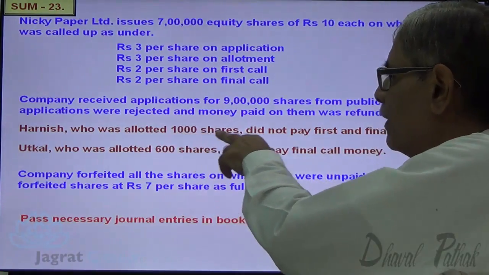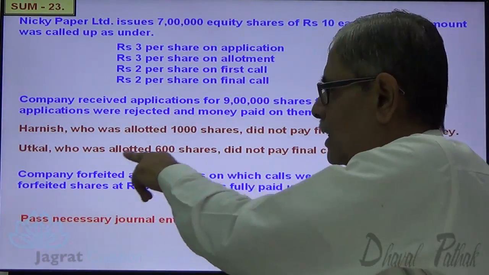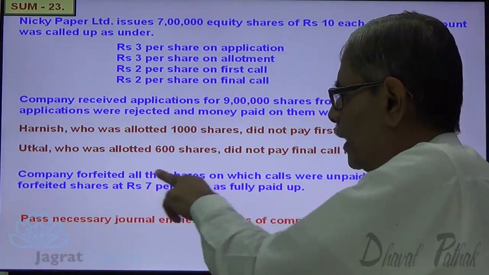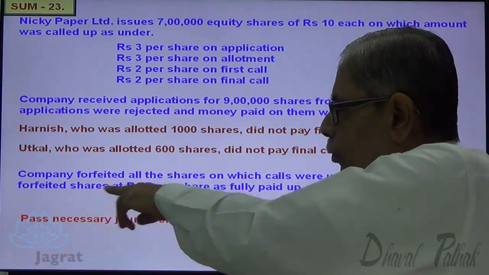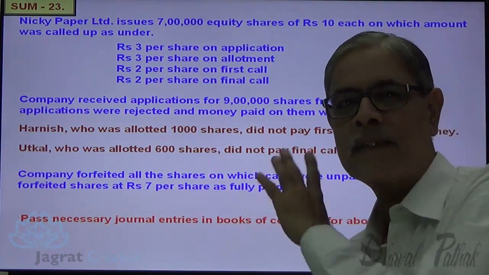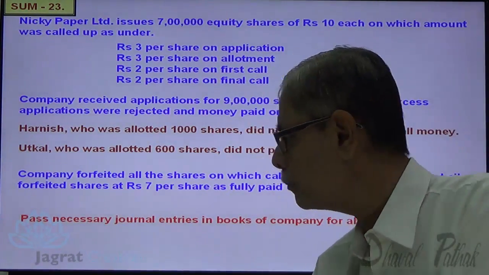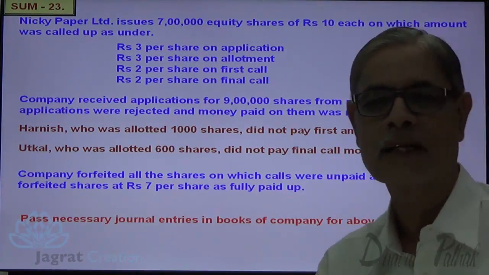Harnish, who was allotted 1000 shares, did not pay first and final call money. Utkal, who was allotted 600 shares, did not pay final call money. Company forfeited all the shares on which calls were unpaid and reissued forfeited shares at ₹7 per share as fully paid up. Pass necessary journal entries in the books of company for the above transactions.